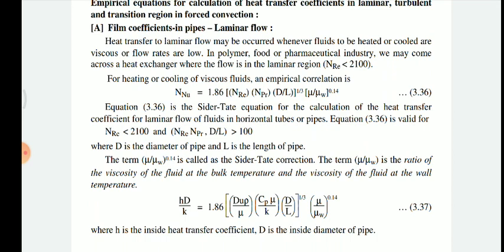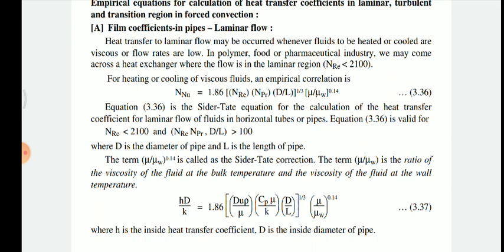So the ratio mu by mu w raised to 0.14 is called the Sieder-Tate correction.